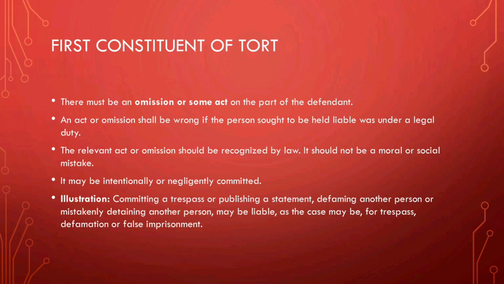The first constituent of tort is that there must be an omission or some act on the part of the defendant, and an act or omission shall be wrong if the person sought to be held liable was under a legal duty. The relevant act or omission should be recognized by the law, and it should not be a moral or social mistake. It must be intentionally or neglectfully committed.